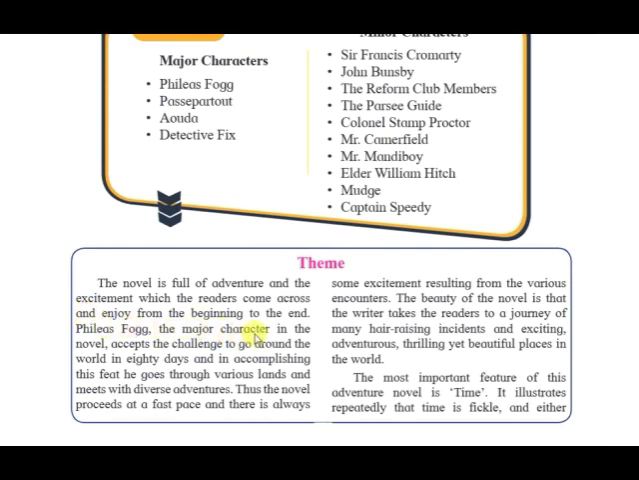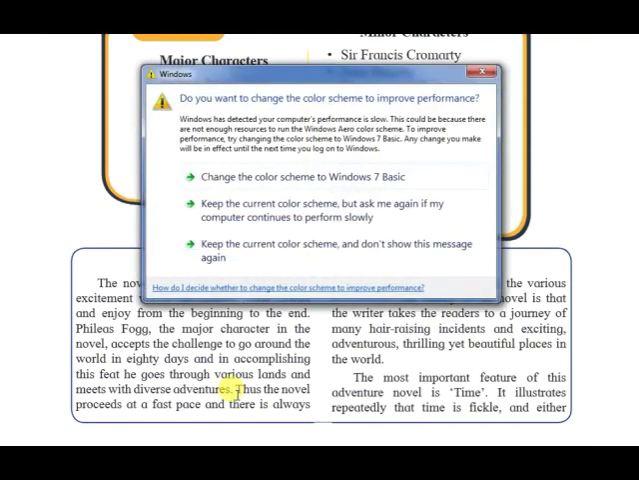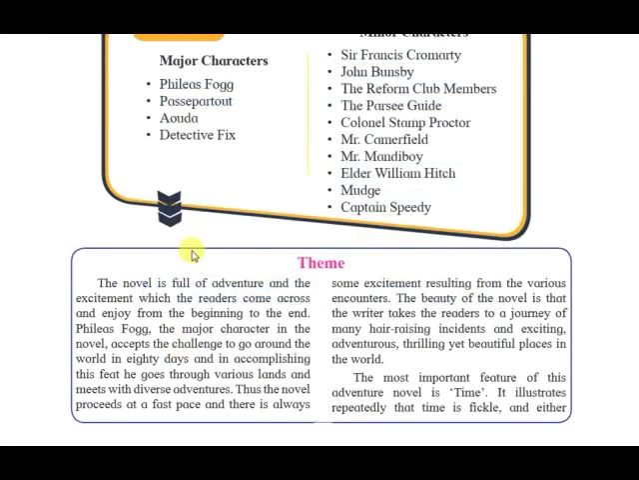Phileas Fogg, the major character in the novel, accepts the challenge to go around the world in 80 days, and in accomplishing this feat, he goes through various lands and meets with diverse adventures. So, first, we have to understand the time during which this entire novel was written. This novel was written between the 1800s and the 1900s. Understanding the time period is very important to understand some facts.